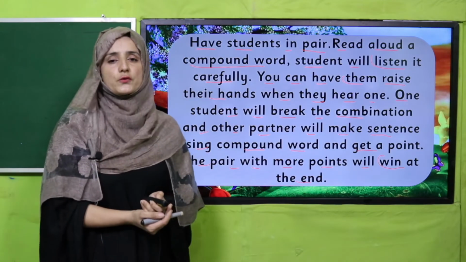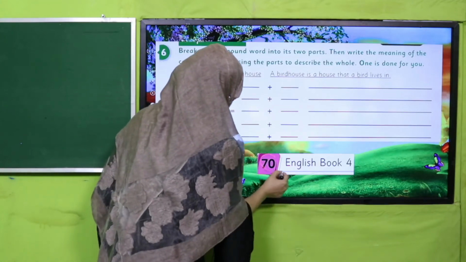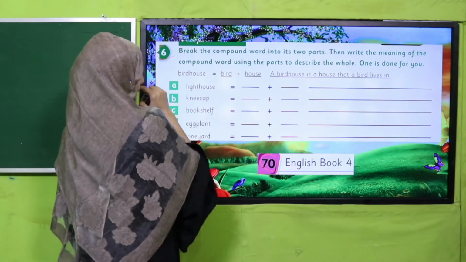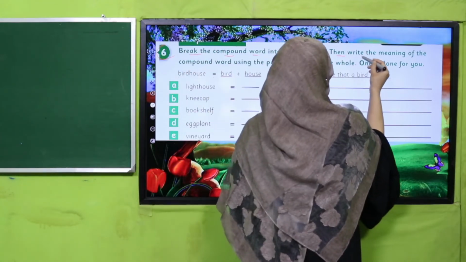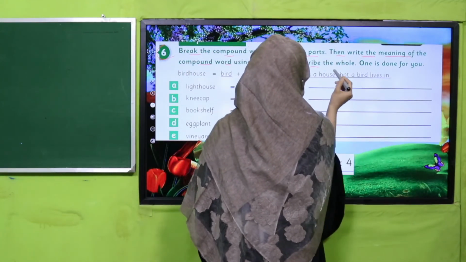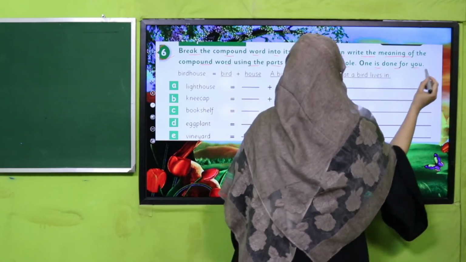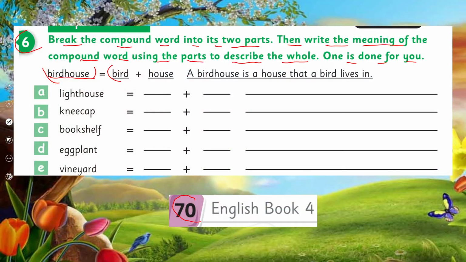So let's move to the individual activity. Open your book, page number 70, question number 6. Break the compound words into their two parts. Then write the meaning of the compound words using the parts to describe the whole. One is done for you. You can see this birdhouse, that first we have to break it and then we have to make its sentence. Yes, my dear students, perform this activity individually in your class and then come back.